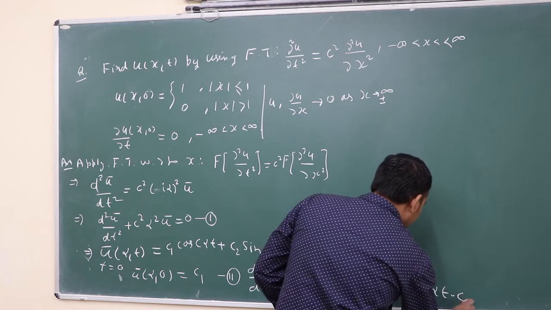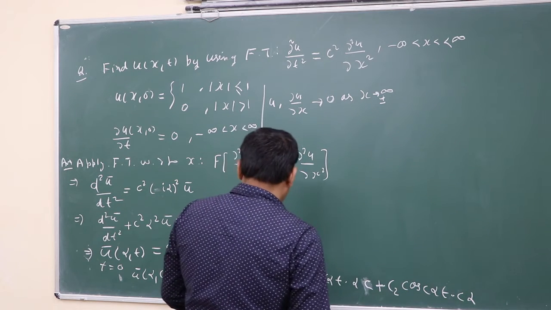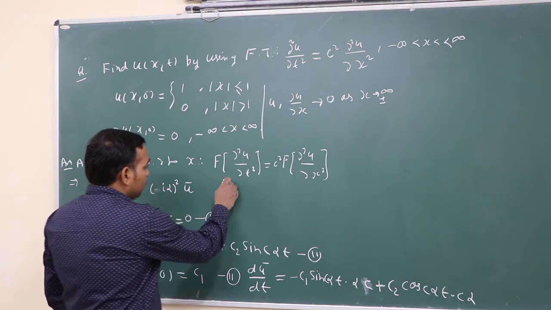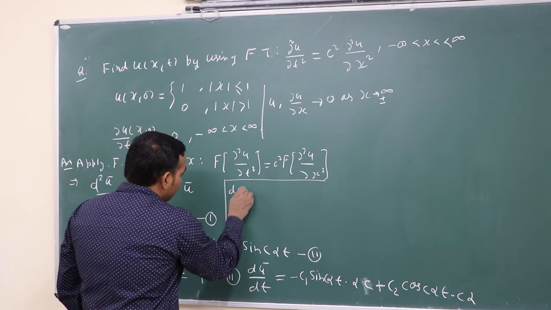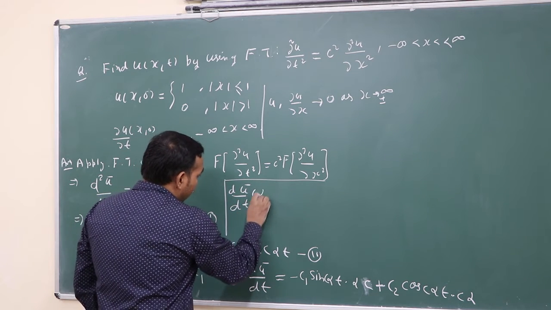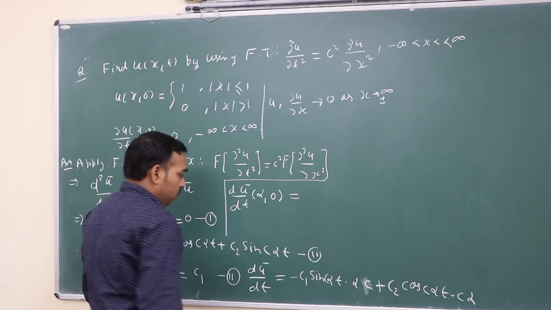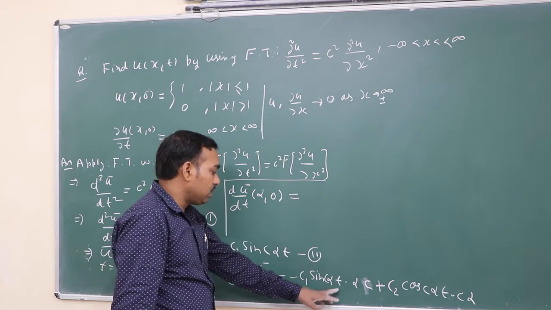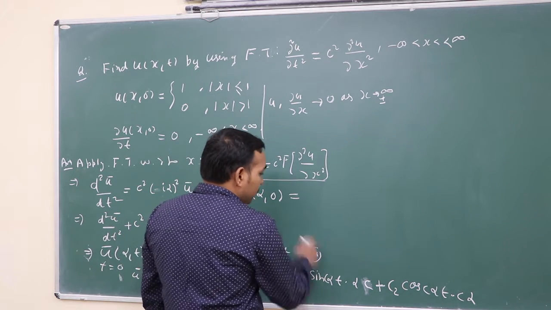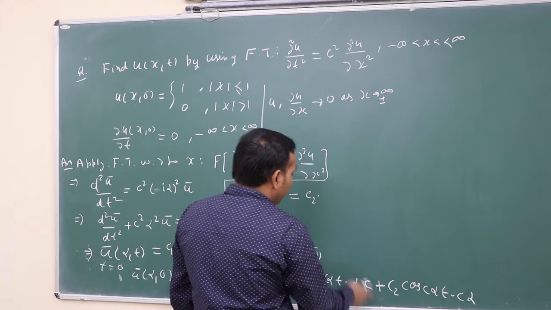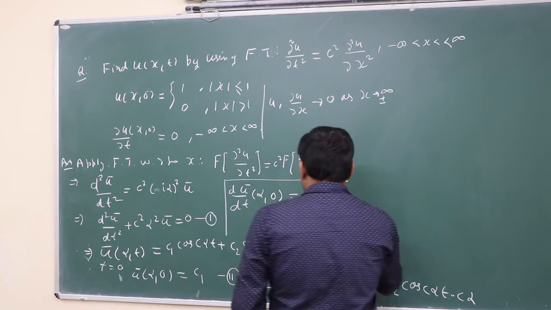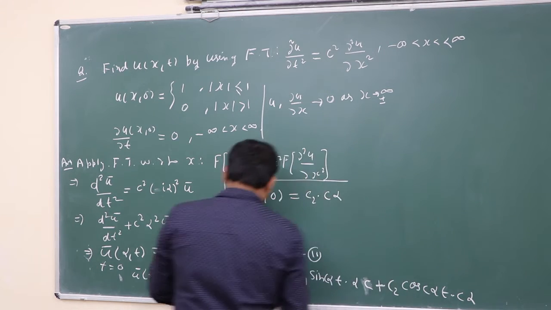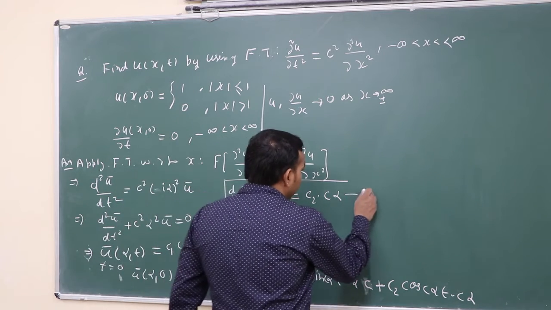If we put t equal to 0, we get du bar/dt(alpha, 0) equal to, since the sin term goes to 0, c2 cos 0, which is 1, times c alpha. Let this be equation 4.